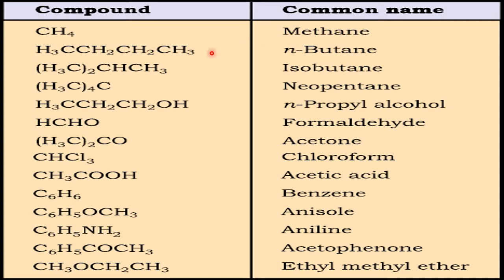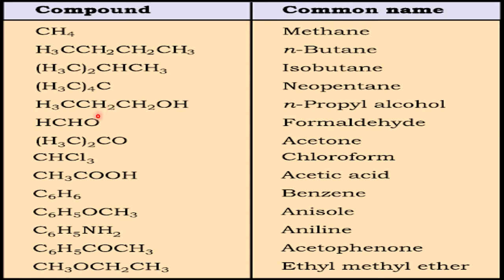This is normal butane. This is isobutane, an isomer of butane. Out of four carbons, three are in the chain, one is branched. Neopentane. This is N-propyl alcohol. Nowadays, it is finding very important application in sanitizers because a virus will not be active in alcohol; it will die. So, ethyl alcohol or propyl alcohol. Sanitizers are made of alcohol, around 40% depending upon the strength. So they find very wide application in industry.